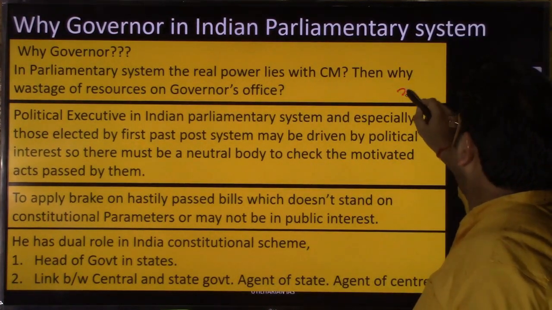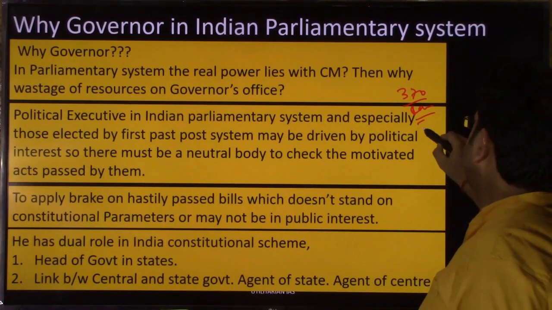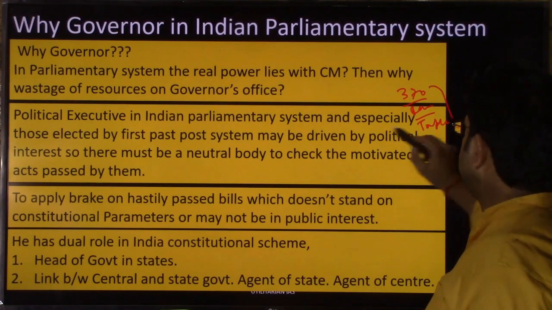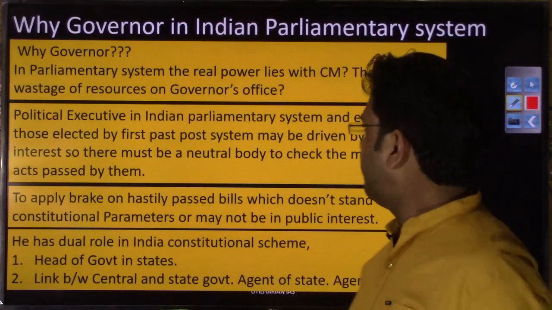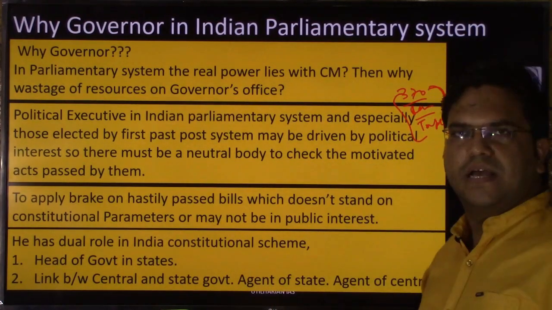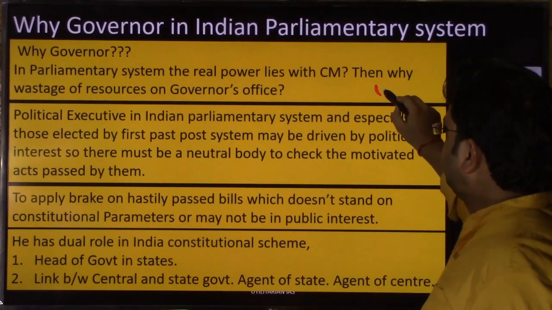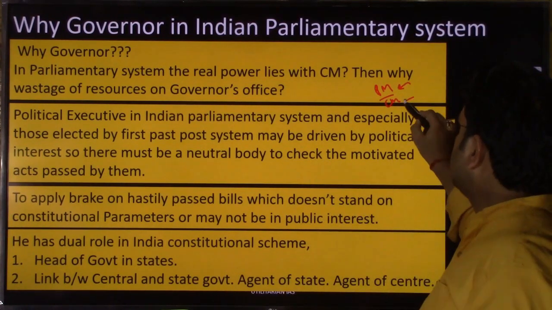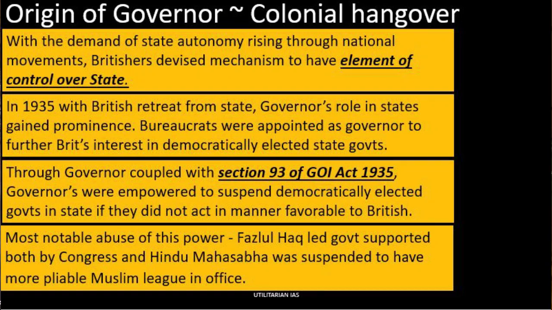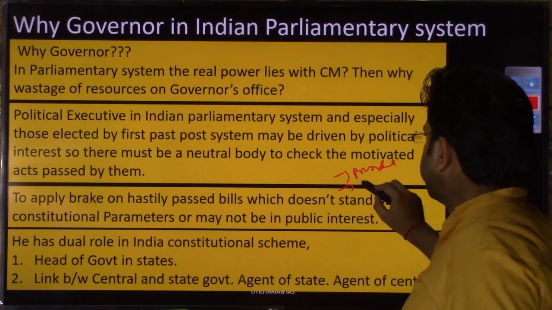So when you see the abrogation of Article 370, the construction of Ram temple, this triple talaq, so these kind of things, if you want to see a common thread, you will find a reflection of a particular party in all these kind of acts, right? So my point is that at times you will see the head of government, PM or CM, they will be motivated more by their party interest than by nation or state interest. So at such times you need some neutral person at the central level and at the state level. So at the central level you had this president, and at state level you have governor.